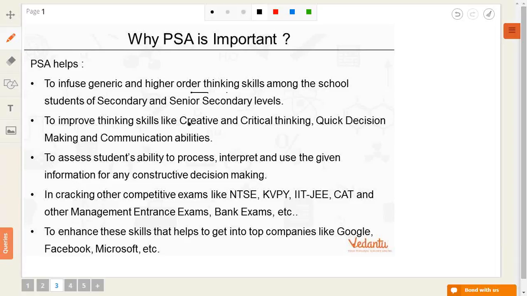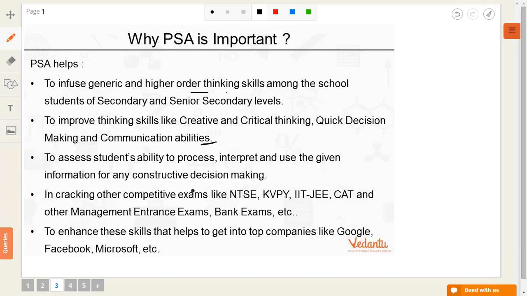It also improves our thinking skills like creative and critical thinking, quick decision making, and communication abilities because languages are involved. It also assesses students' ability to process, interpret, and use the given information for constructive decision making. Like, any situation is given, and you are supposed to judge the best solution possible.